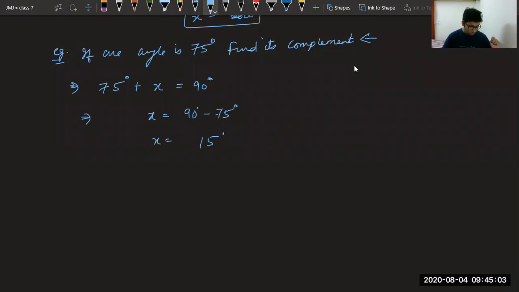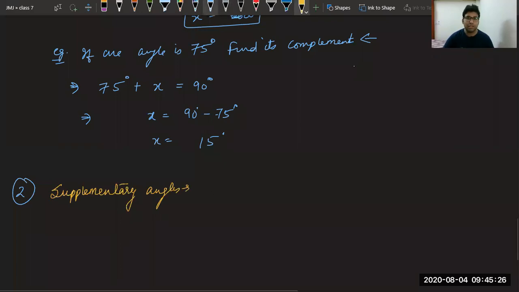Okay, now let's move to the next related angles, and the next one is the second part, known as supplementary angles. Yes, Rohan, correct. Supplementary angles. Same way as complementary, we can define supplementary. These are those angles whose sum is how much?